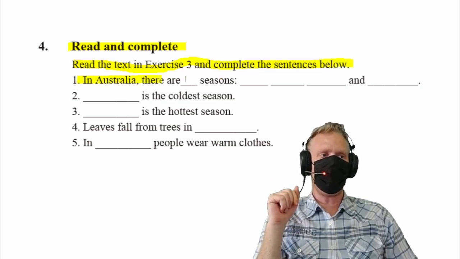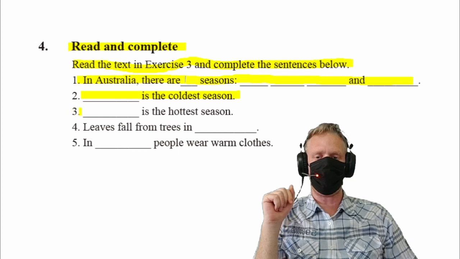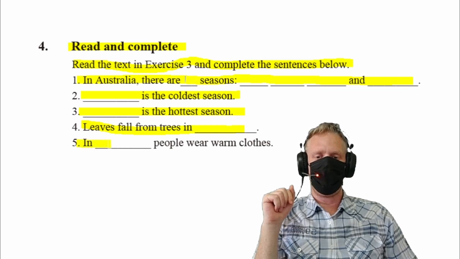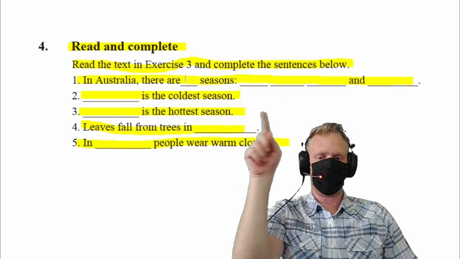In Australia, there are 4 seasons: summer, spring, winter, and autumn. Number 2, winter is the coldest season. Number 3, summer is the hottest season. Number 4, leaves fall from trees in autumn. And number 5, in winter, people wear warm clothes. Right, so please fill out the words in the spaces.